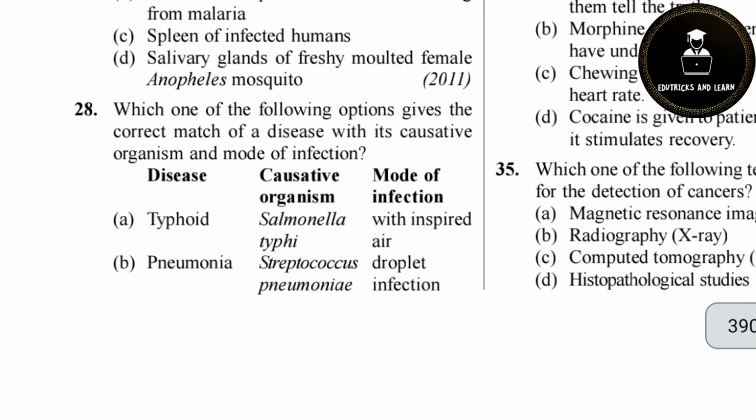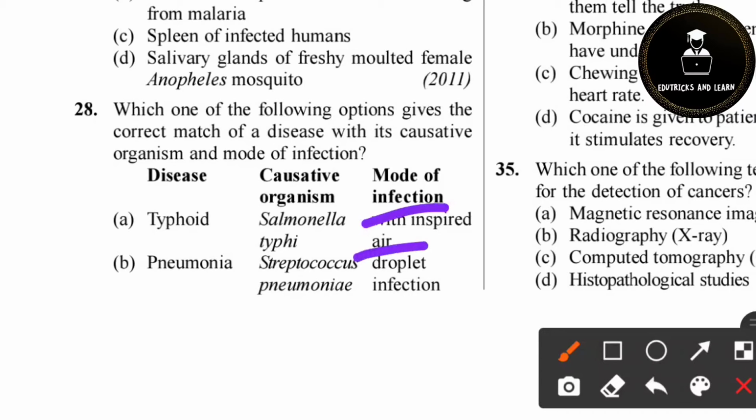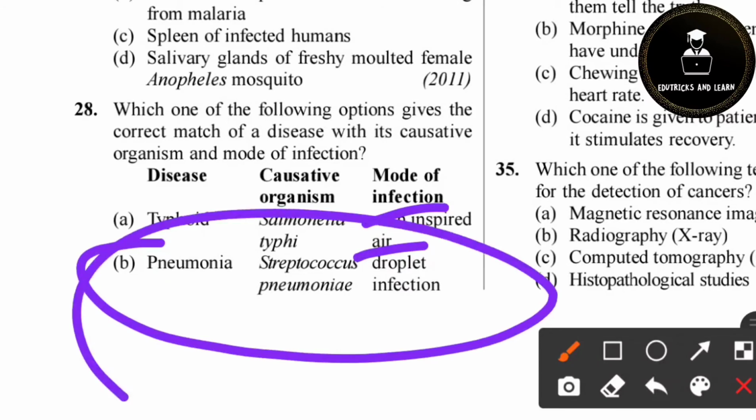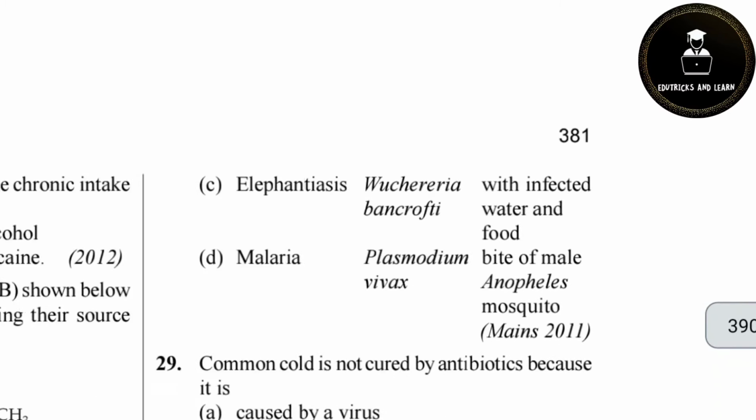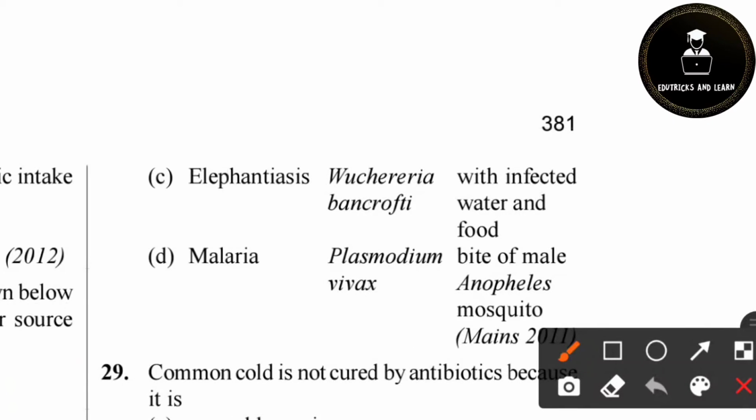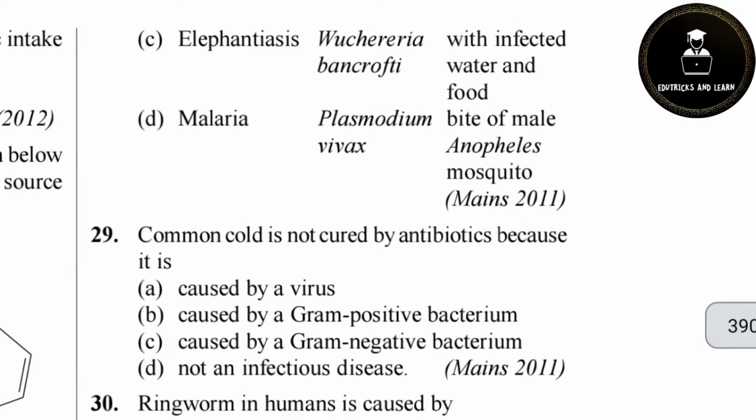The 28th question: which of the following options gives the correct match of the disease, its causative organism and mode of infection? Typhoid is caused by Salmonella typhi, which is spread by air. So here there is a mistake, and option A is not the answer. Pneumonia is caused by Streptococcus pneumoniae, which is a droplet infection, so it is correct. Option B is the correct answer. Let's take the other two options. Elephantiasis is Wuchereria bancrofti, which is not spread by food and water. Malaria is Plasmodium vivax, spread by the bite of a male, no, it is the female. So option B is the correct answer.